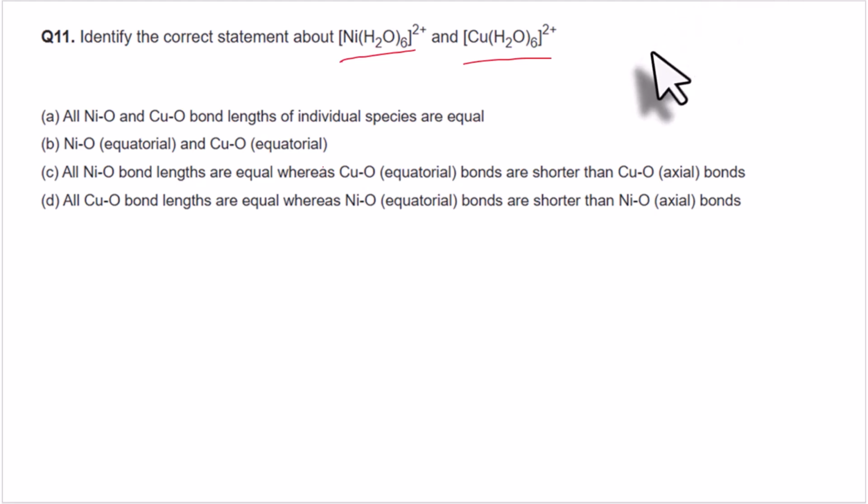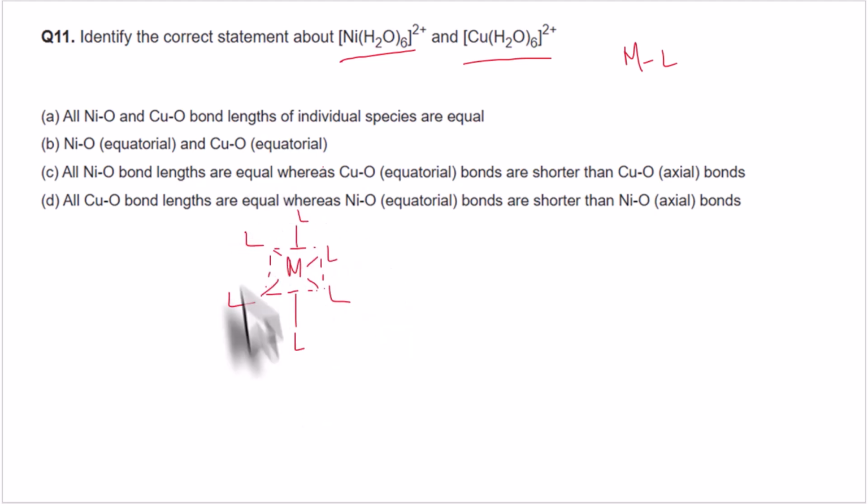This question is based on Jahn-Teller distortion because we are being asked about the metal-ligand bond. In both the nickel and copper complexes we have 6 aqua ligands, which means octahedral geometry. In octahedral geometry, we have 4 ligands on the equatorial position and 2 ligands top and bottom on the axial position. This is the typical octahedral structure.